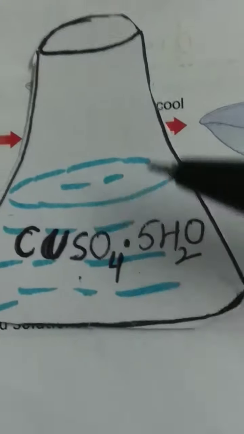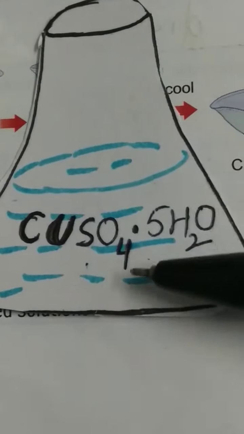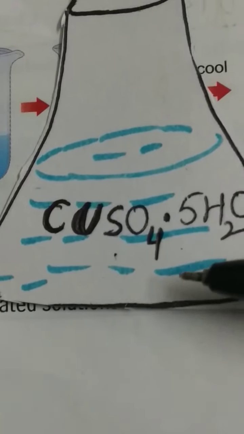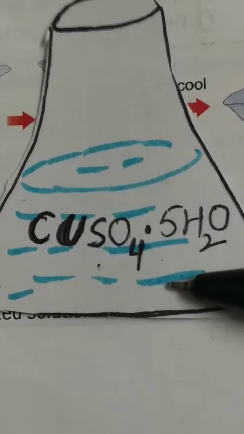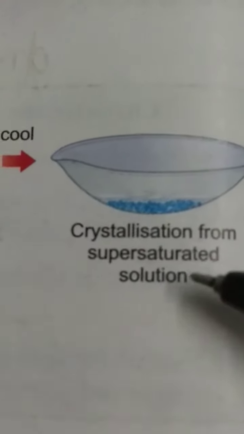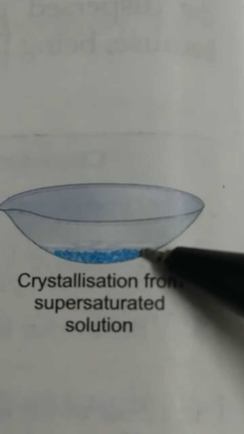When we cool it, nothing will get separated. The solution is a supersaturated solution. We will leave that supersaturated solution for one day or for 5 or 6 hours. Then what we will find is that crystals of blue vitriol are formed.